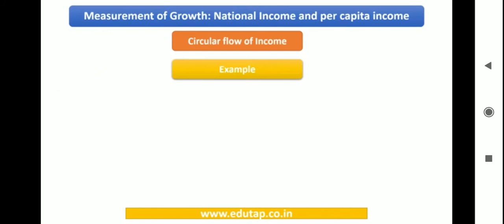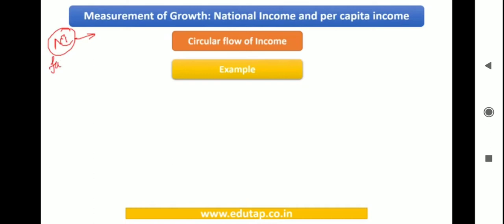Now friends, let us take an example to calculate the national income by using all the three methods that we have just discussed. So this is going to be our aim through this exercise, that we'll see all the three methods in one example. And now while talking about each of these methods, please note down some of the important points, okay? And let us start with it.